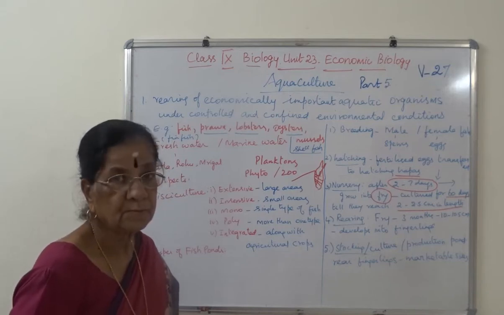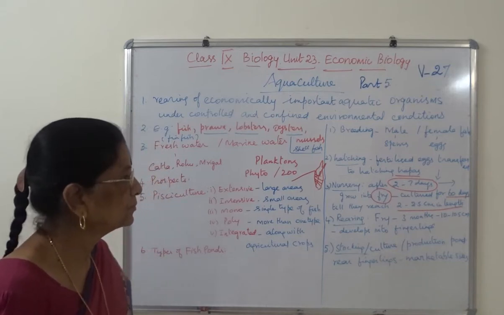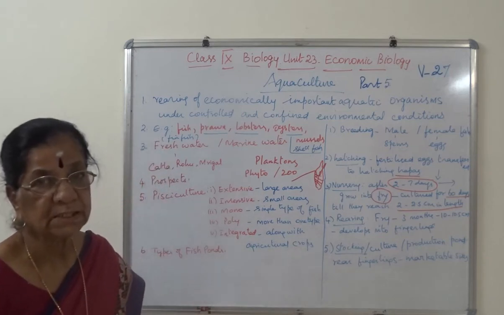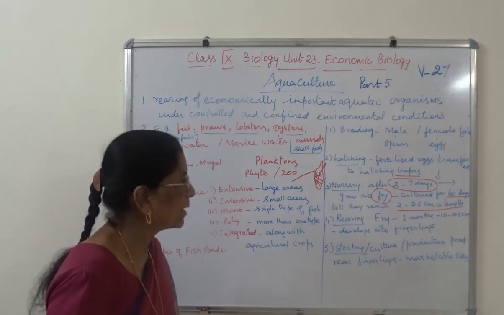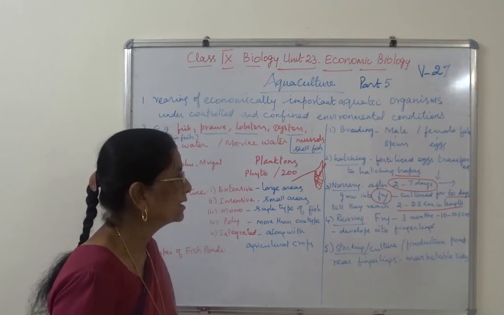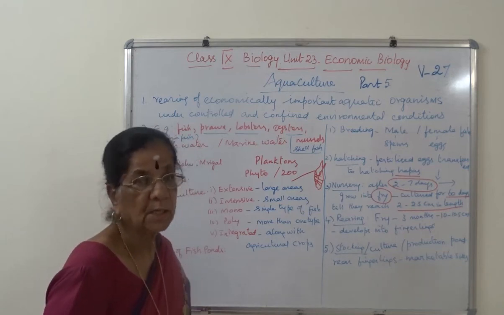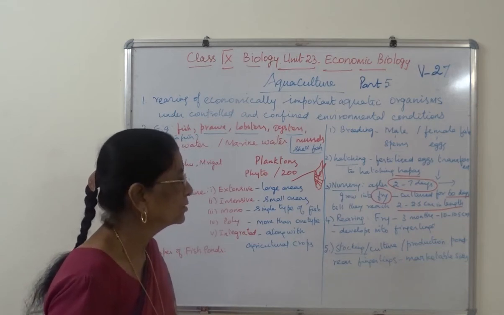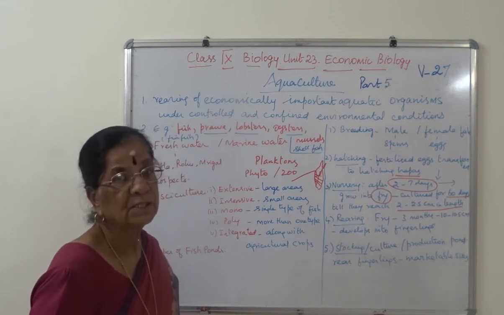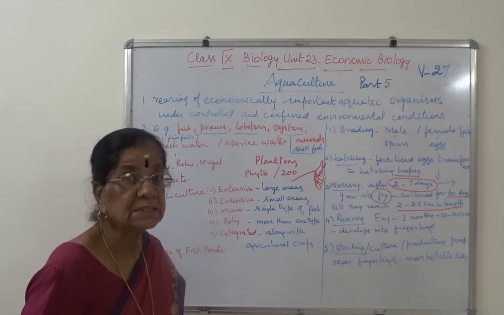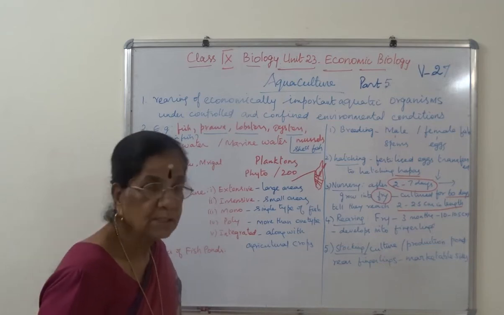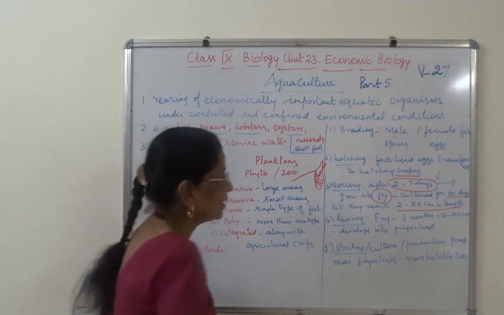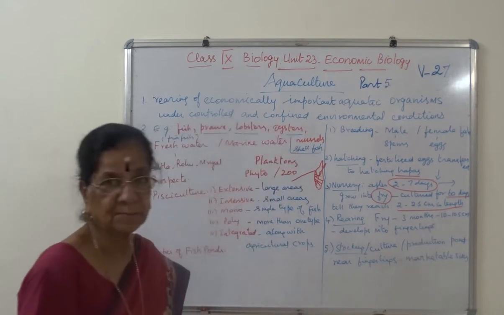In the nursery pond, you should remember, after 2 to 7 days the fertilized egg grows into fry, where it is cultured for 60 days, till they reach about 2 to 2.5 centimeter in length.